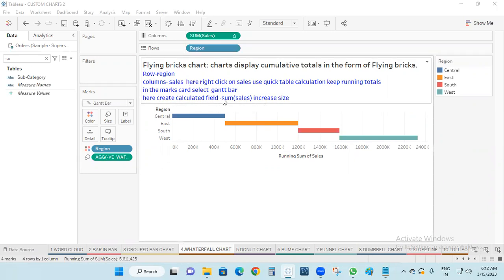This is the minus value, the negative values. Then increase the size. Then it will become a waterfall chart. Okay, now check this one.